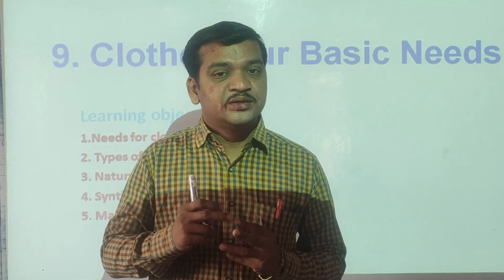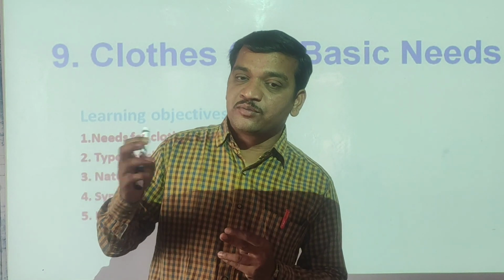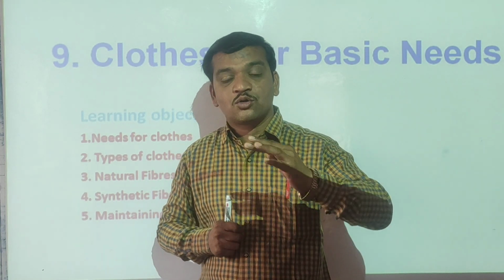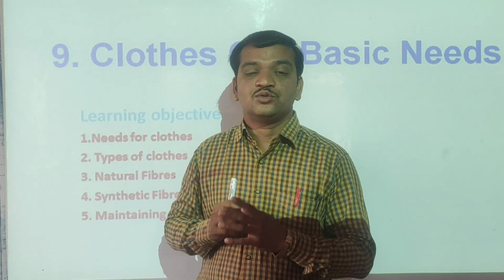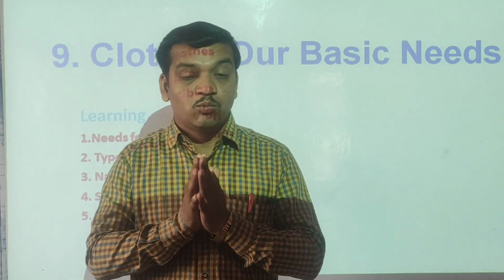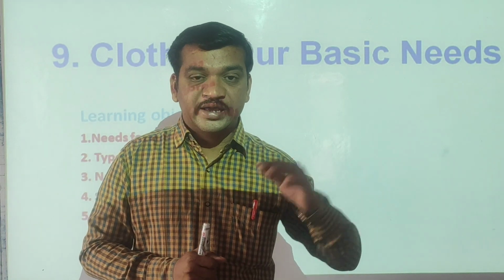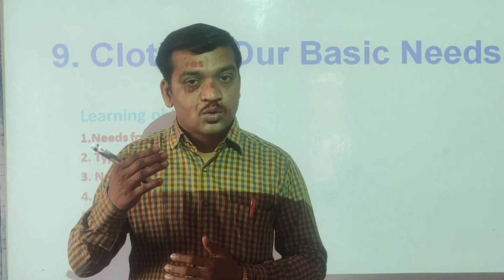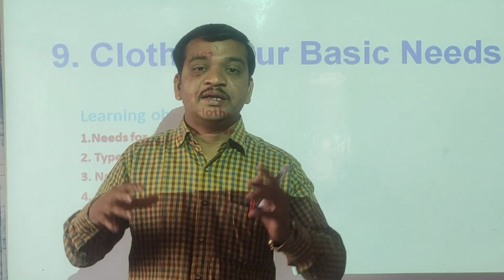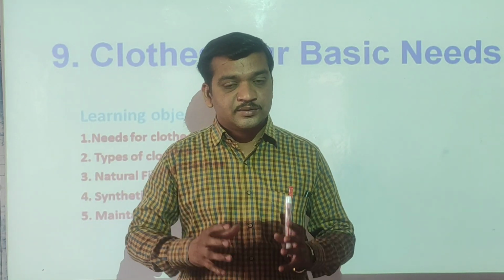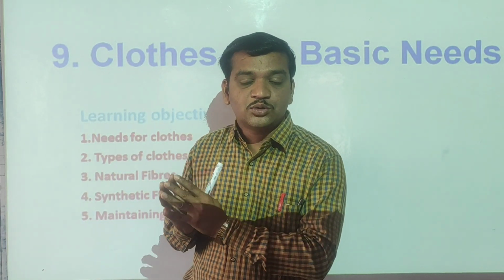Then shelter also we need to protect from the surroundings, to protect from the enemies, and clothes also we need to cover our body, to protect from the sunlight, cold, and rain. Okay, so this is about the clothes.